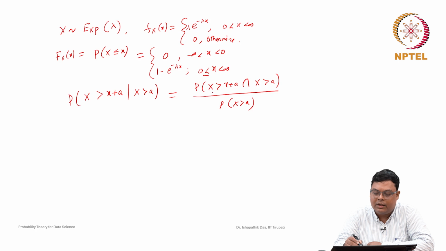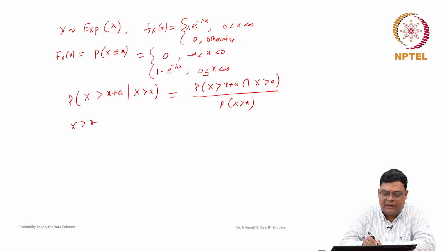Now, the event X greater than x plus a is a subset of the event X greater than a, because whenever X is greater than x plus a, that means X is greater than a. So, X greater than x plus a implies X greater than a.